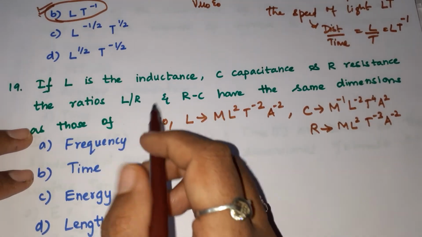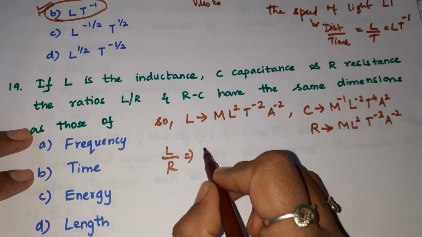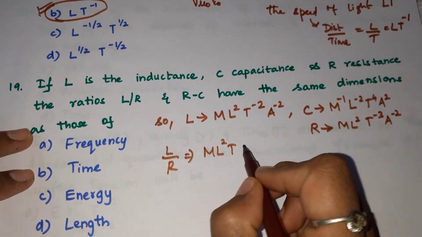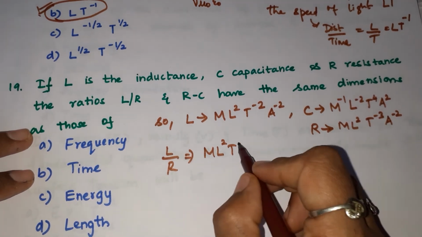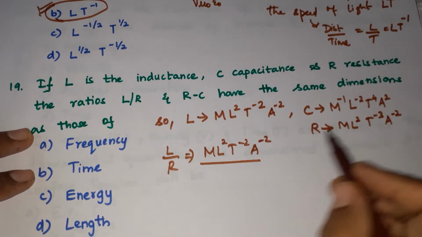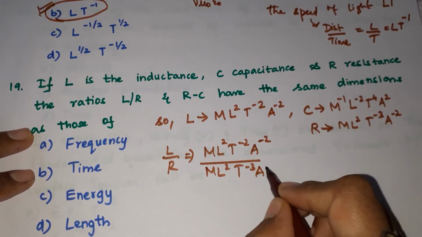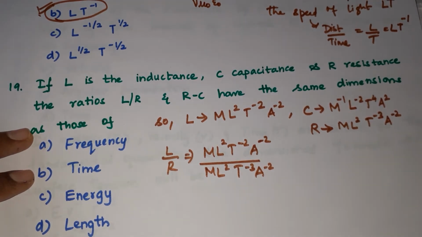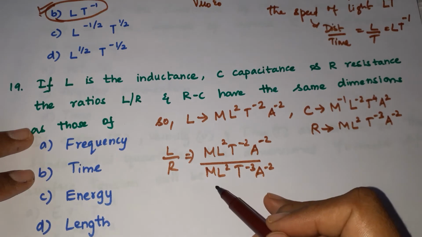As the question said, L by R can be written as M L² T⁻² A⁻² divided by R, which is M L² T⁻³ A⁻². We just cancel: M gets cancelled, L² gets cancelled.